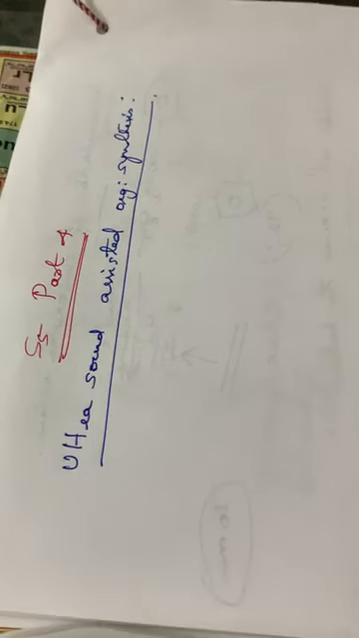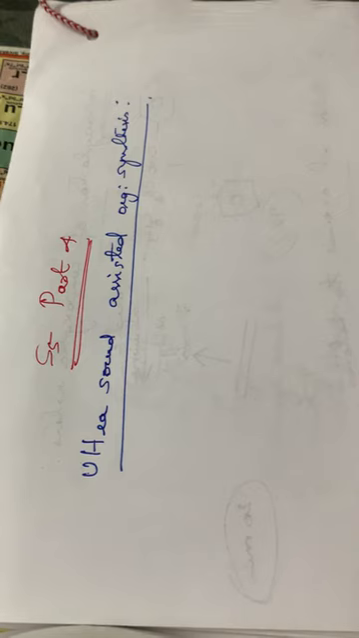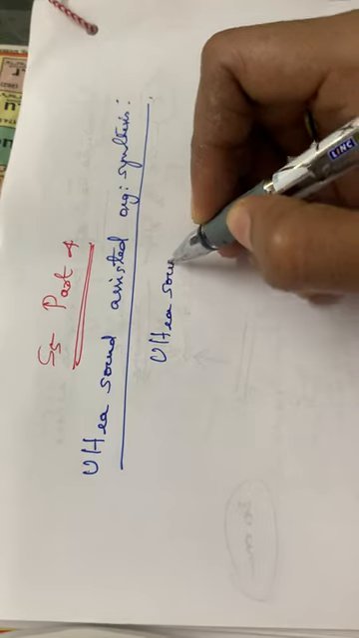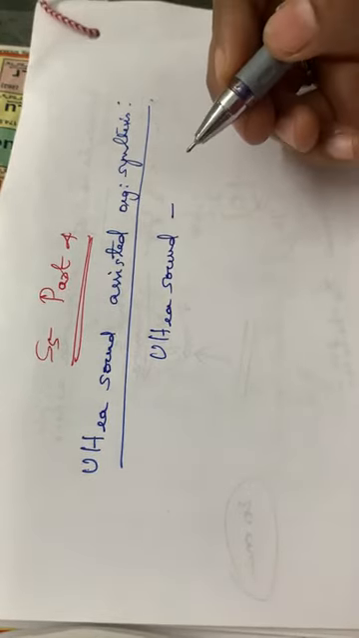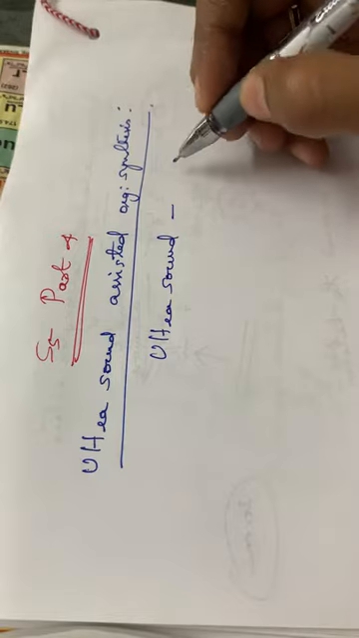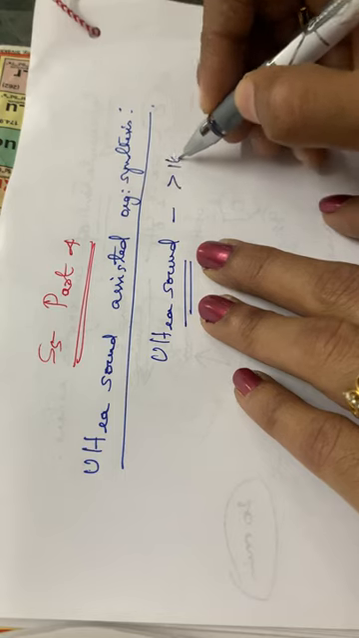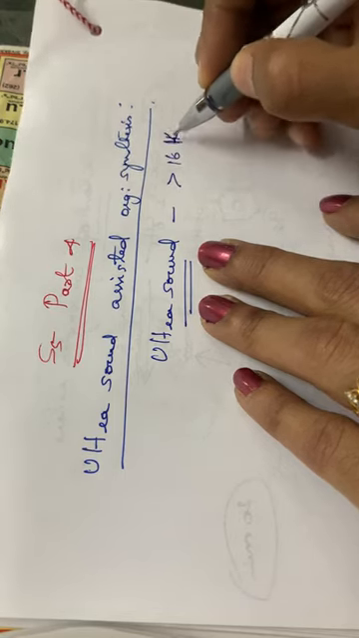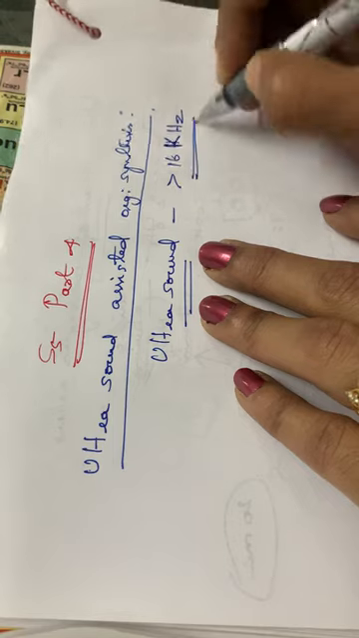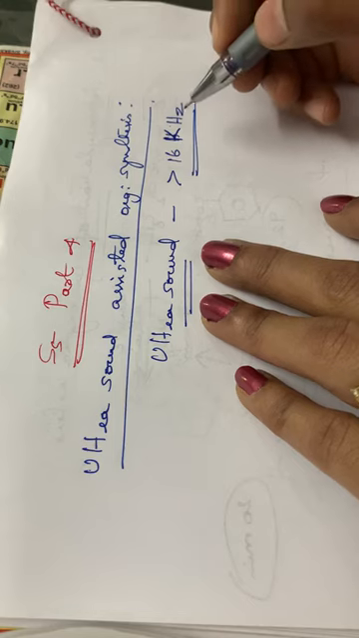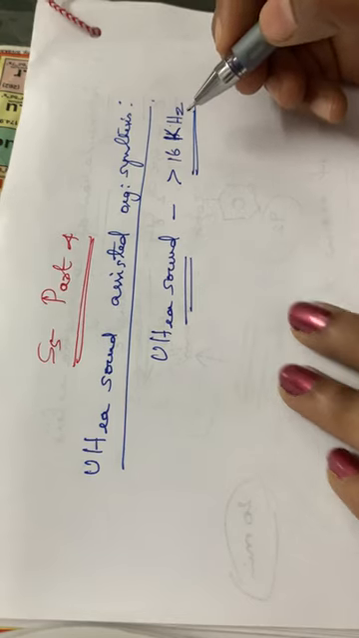Good morning, dear students. Our last session in organic chemistry is ultrasound assisted organic synthesis. You have heard of ultrasound, isn't it? Ultrasound means sound waves with a frequency which is not audible to our ears. The frequency of ultrasound waves is greater than 16 kilohertz, and human ears cannot respond to them.